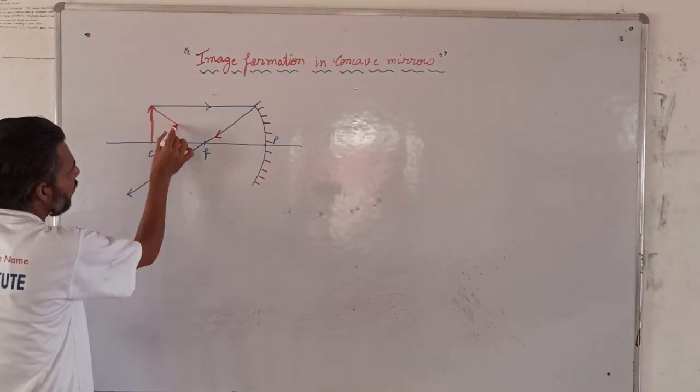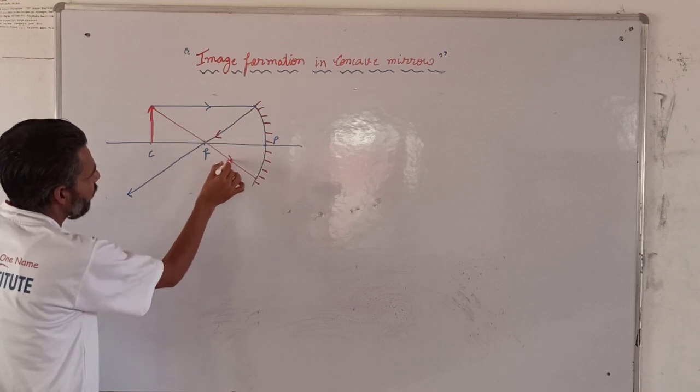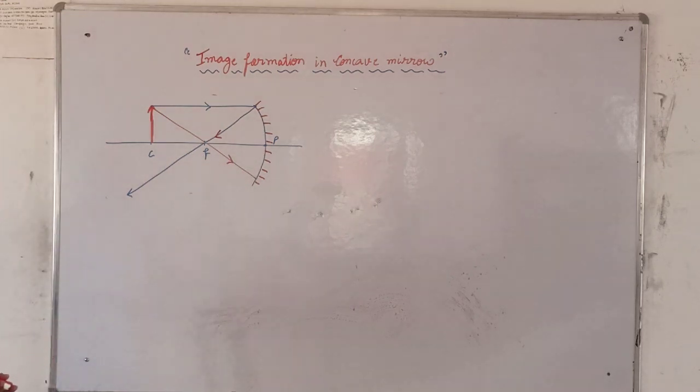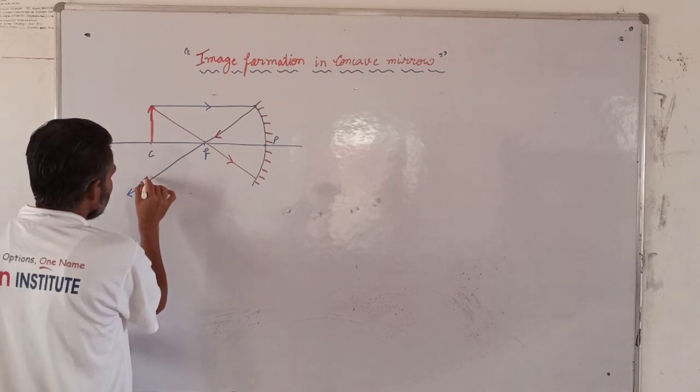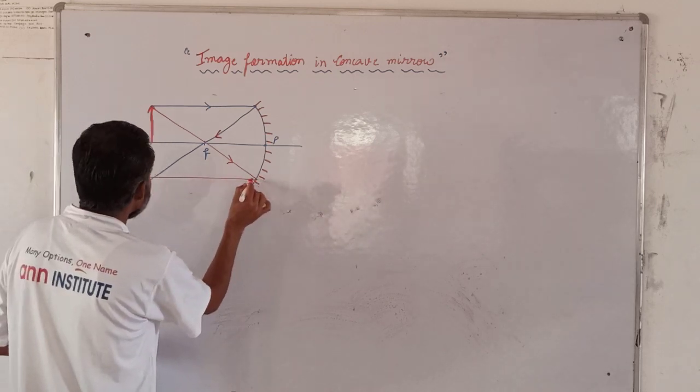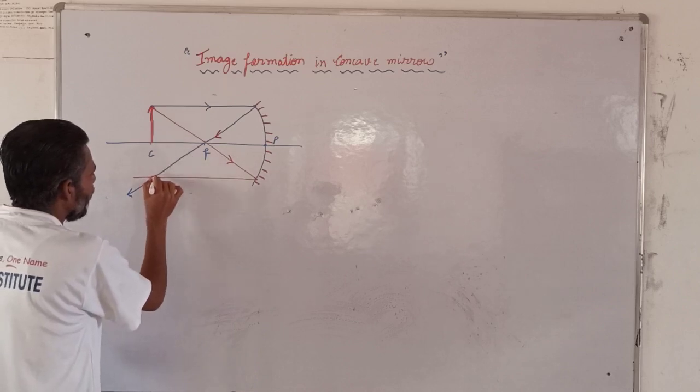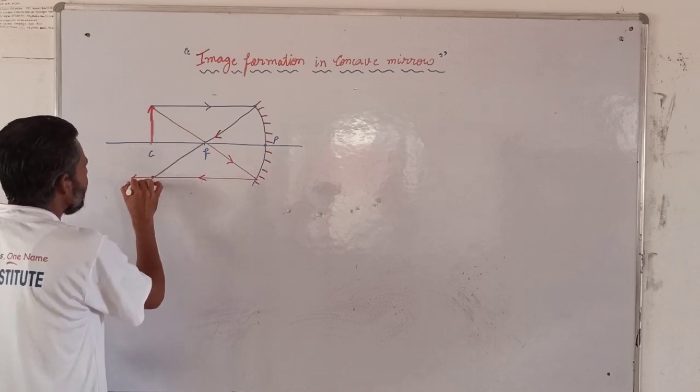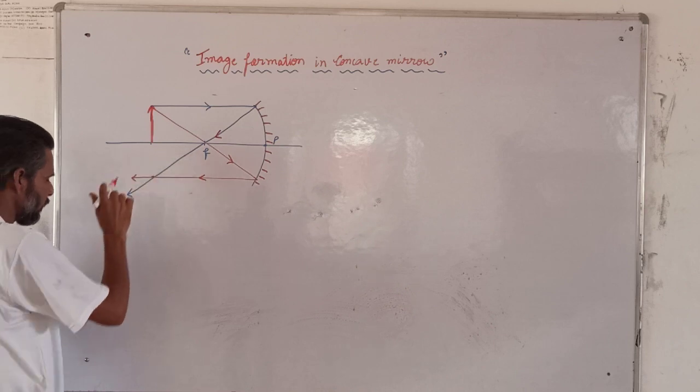Now second, I am taking that when the ray is incident through the focus, then if it is coming through the focus, it will become parallel after reflection. So here it is.